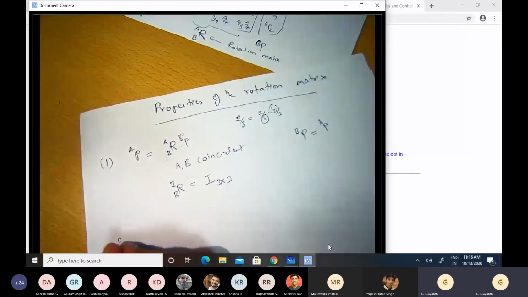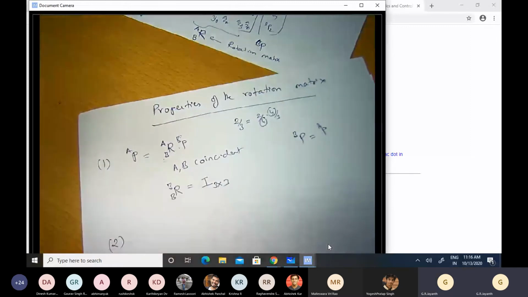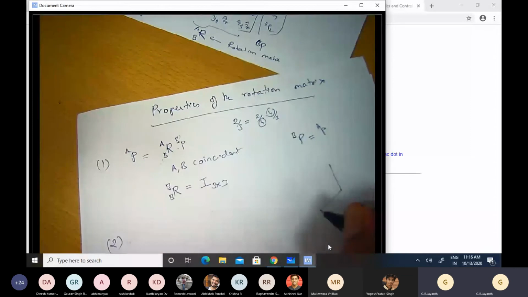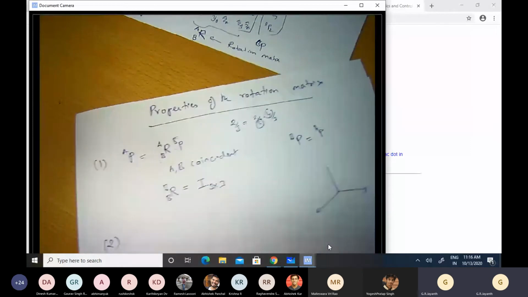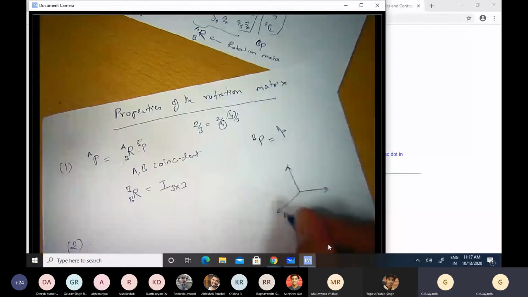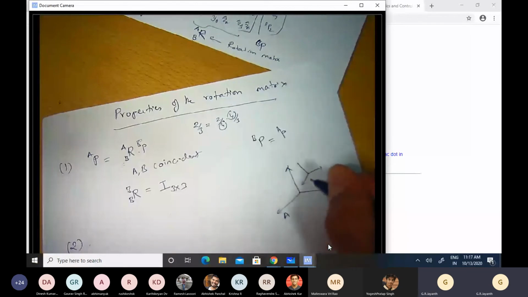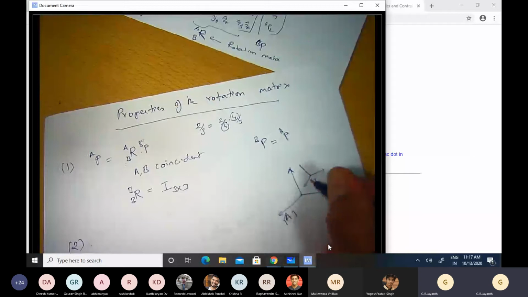So, second property. If I have 3 coordinate frames, and I will have many coordinate frames when we look at multi-body systems, this is the A coordinate frame, this is the B coordinate frame, and this is the C coordinate frame.